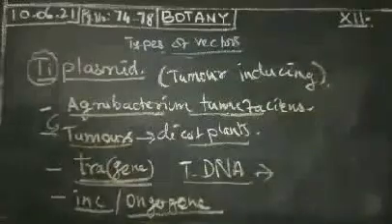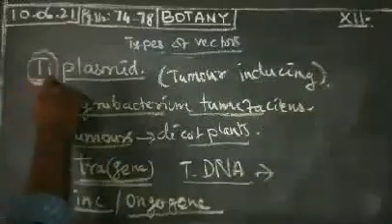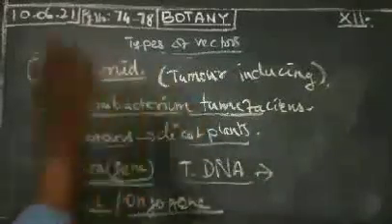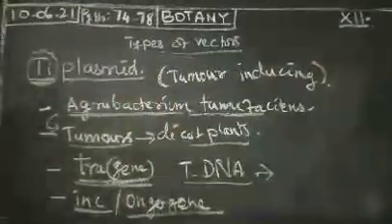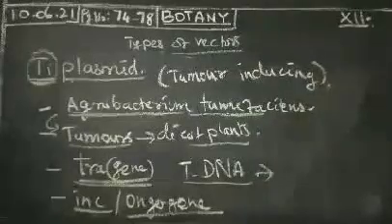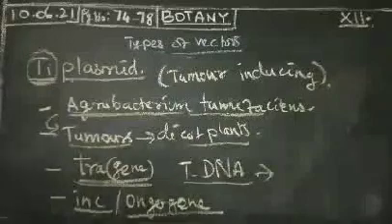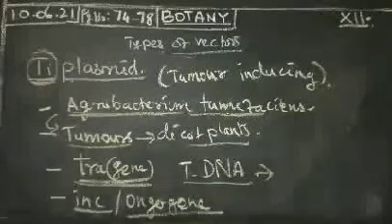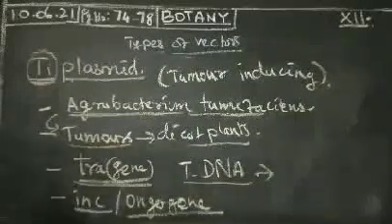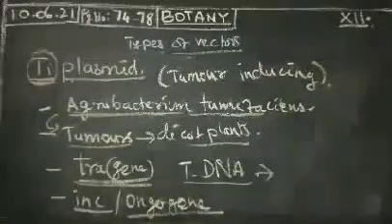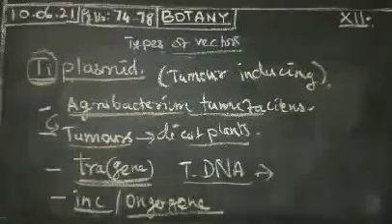That is called the Ti plasmid, the tumor inducing plasmid, found in Agrobacterium tumefaciens. With the help of this tumor inducing plasmid, you can remove the tumor genes and then introduce any desired gene into the plants. With the help of this bacteria only, this action takes place. That is called the Ti plasmid.